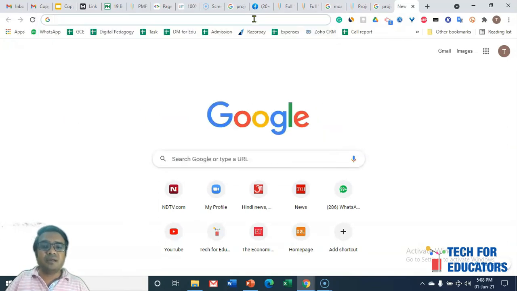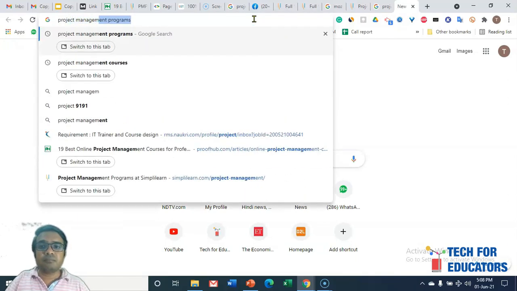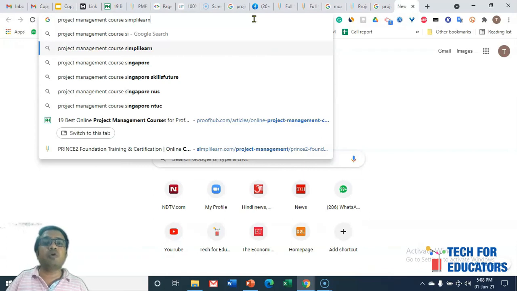Similarly, if I search for project management courses and I search for Simplilearn, Google will start understanding, okay, this website is providing authentic information, or more and more people are searching for this website. So this website may be providing the authentic information. That is why people are writing the name of this particular website in the search.